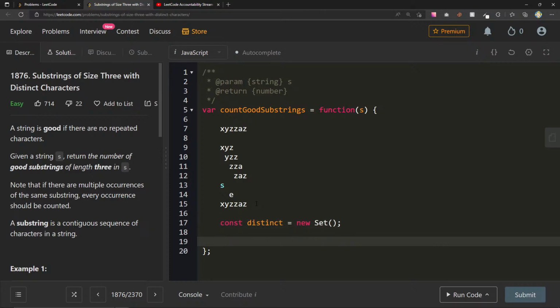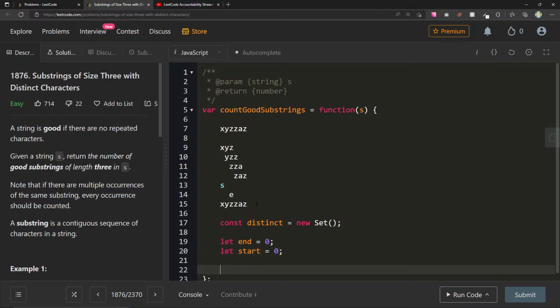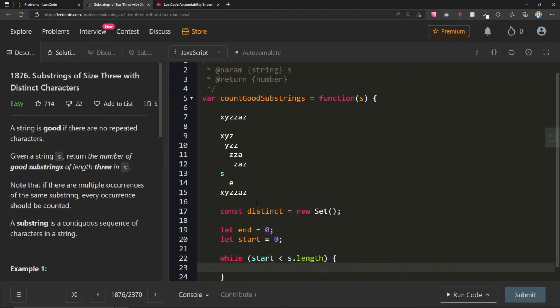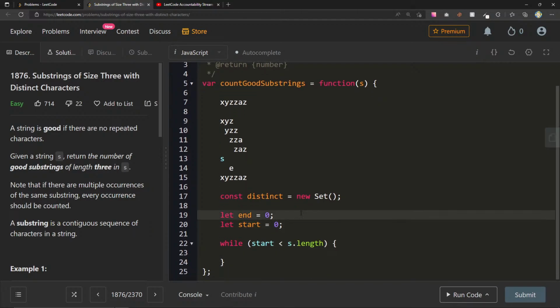And then let me think about this. How is it that I would like to do this? I think I want to create 2 pointers, like let end equals 0, let start equals 0. Here, while start is less than s dot length. That's like the first thing that we want to do, right? Actually, I think this should be end. While end is less than s dot length.